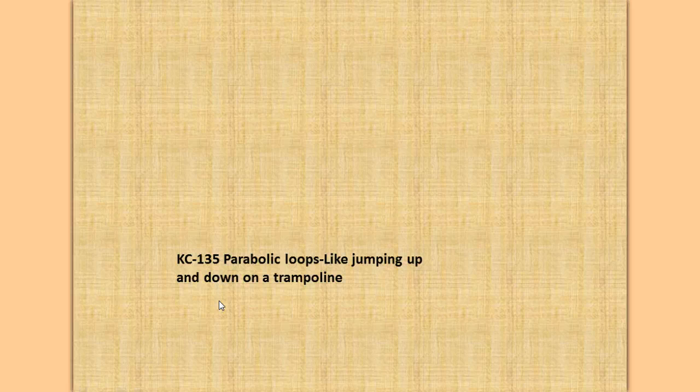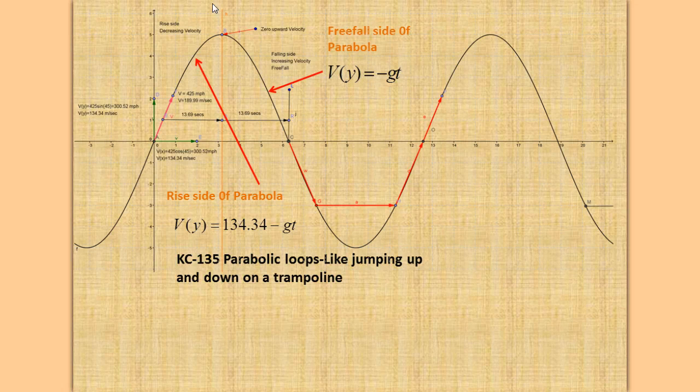KC-135 parabolic loops are like jumping up and down on a trampoline. As we discussed before, when we looked at the graph, the KC-135 would take off here and go up to zero vertical velocity, and fall back down. The up side of the parabola has Vy, the vertical velocity, equal to 134.34 minus g t. So for every second you're going up, you lose velocity until Vy gets to zero right here.